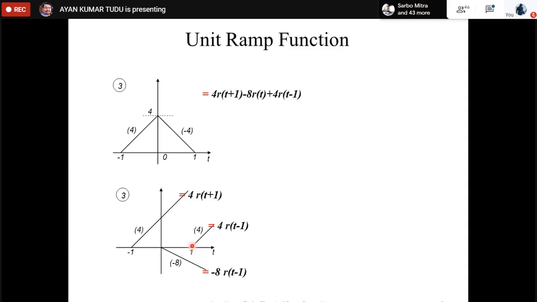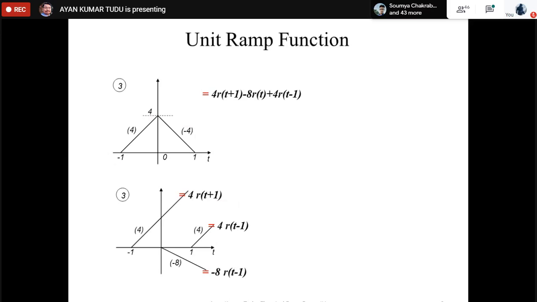But we have to stop at t equal to 1. To stop there, we have to give another signal in the opposite direction. That's why we are giving plus 4r(t-1). So the summation of these three signals should be this particular one. Understood? Okay, so this is what we are talking about.